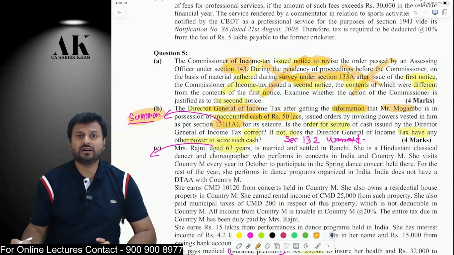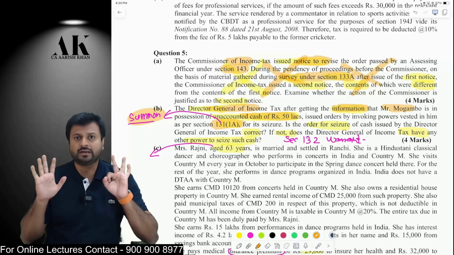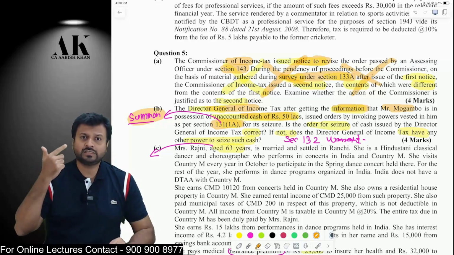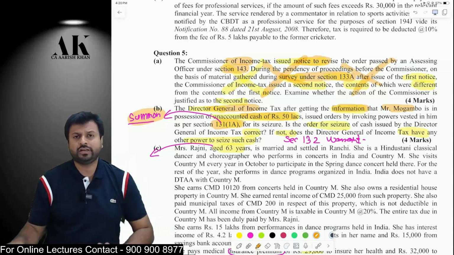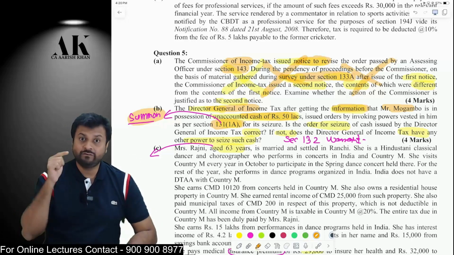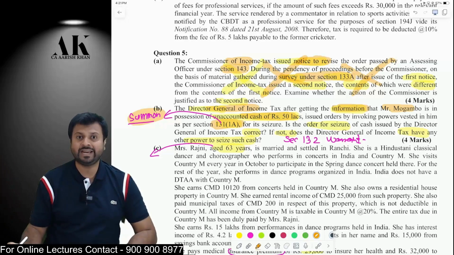If the Director General wants to seize this particular item, he has to issue a search warrant under section 132, and a search warrant can be issued by 8 income tax authorities: Director General, Director, Chief Commissioner, Commissioner, Additional Director, Additional Commissioner, Joint Director, and Joint Commissioner. These are the 8 authorities who have the power to issue a search warrant. With the help of 131, you cannot seize any item of the assessee.